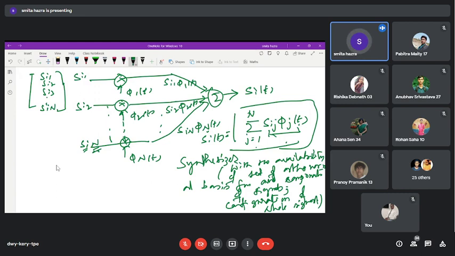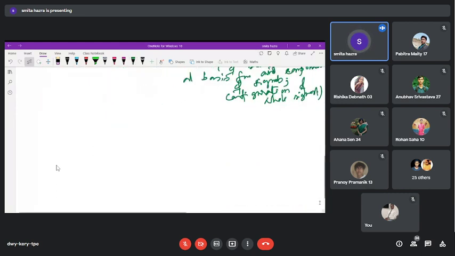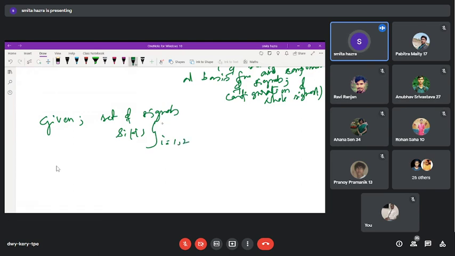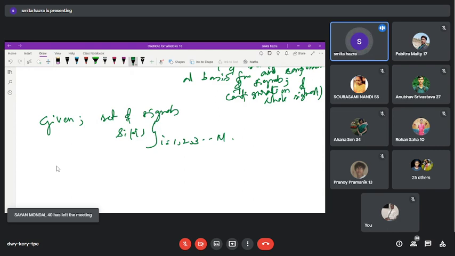Now similarly we will show you another schematic diagram, and there let us consider a given set of signals. There the components of the signals were given. Now we are taking the set of signals, s_i(t), where i is equal to 1, 2, 3 up to M. This is given as the input.